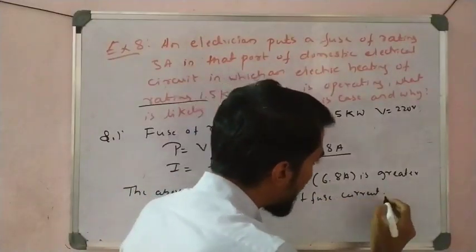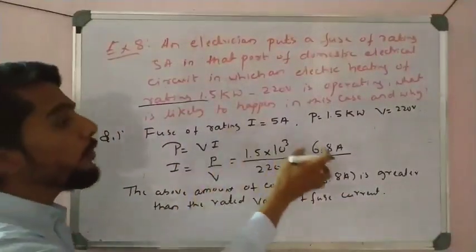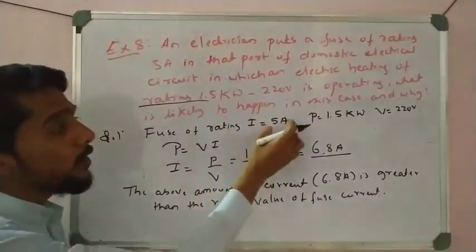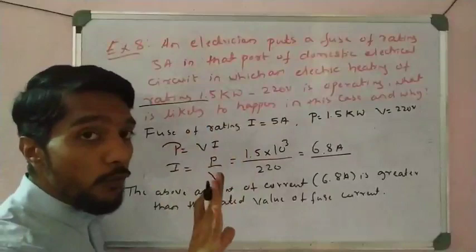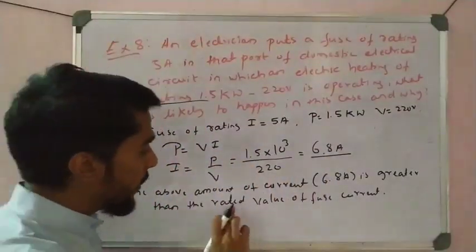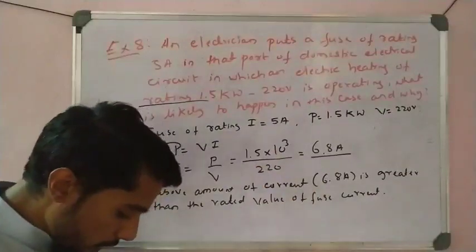So the fuse current rating is low and the current passing is high. So what happened? The fuse automatically gets burned, because the fuse capacity is only up to 5 ampere. Less than 5 is okay, more than 5 it burns. So that is the rated value of the fuse current.